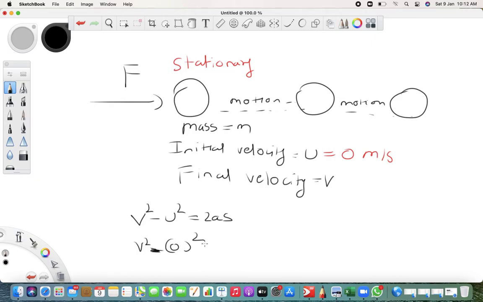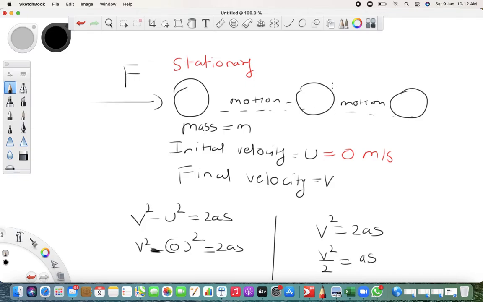We put u as 0. So what do you get? We get v square is equal to 2as. So v square upon 2 is equal to as. Understood what I have written so far? v square upon 2 is equal to as.